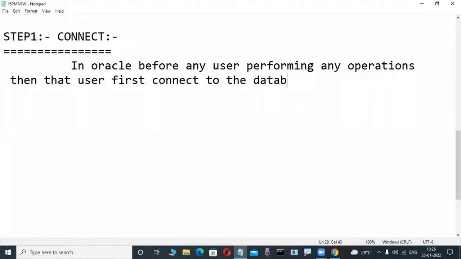Database means server. Connect to the database by using a client tool. I'm drawing this diagram, don't worry. Client tool, example also I will tell you.